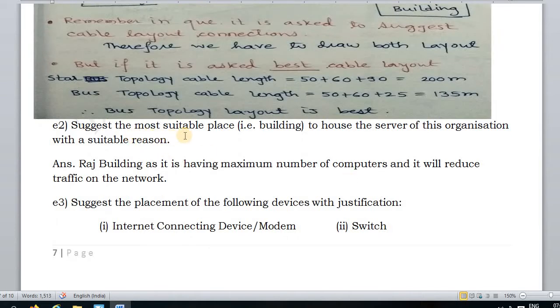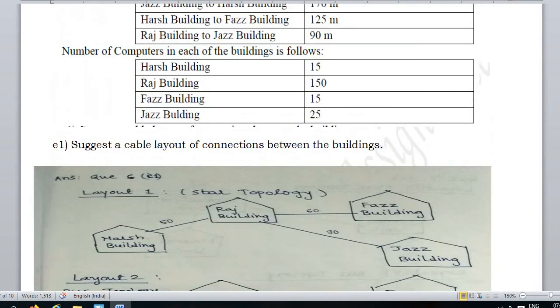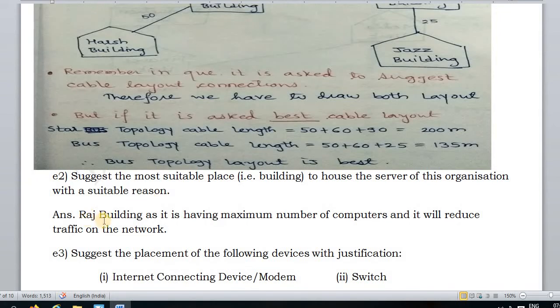suggest the most suitable place to house the server of this organization. Where will we put a server? In a building where we have the maximum number of computers. You can observe here the number of computers, Raj building has the maximum number of computers. That's why we will write in the answer Raj building, as it has the maximum number of computers and it will reduce traffic on the network.